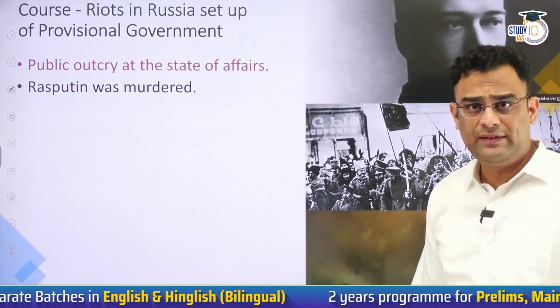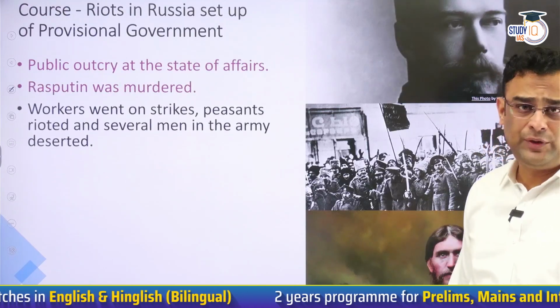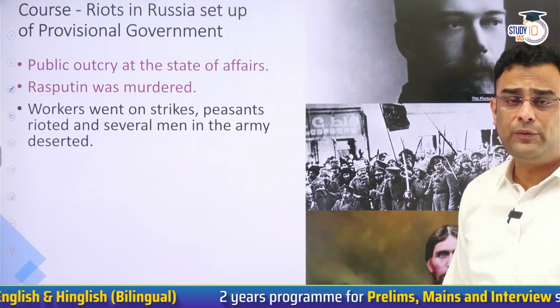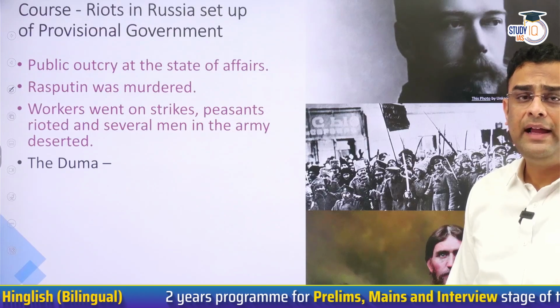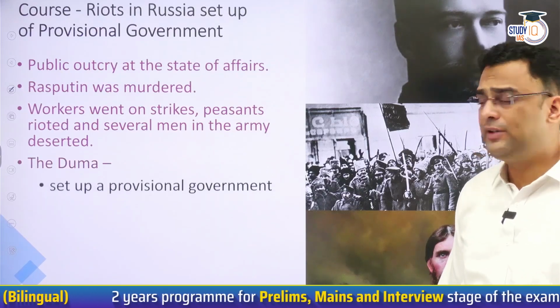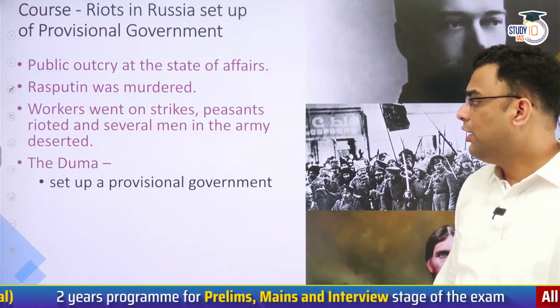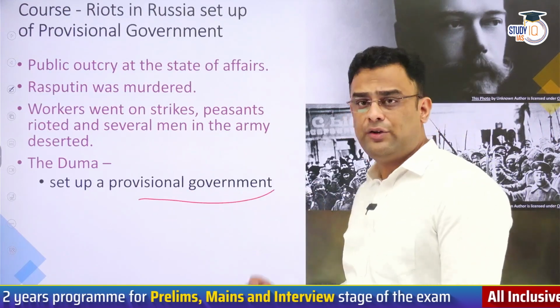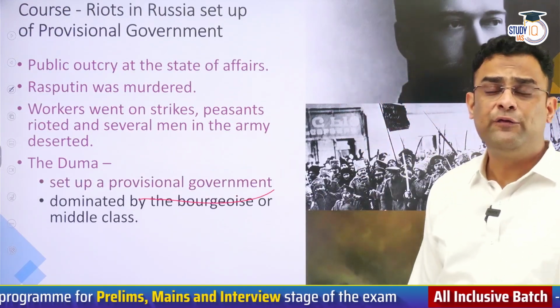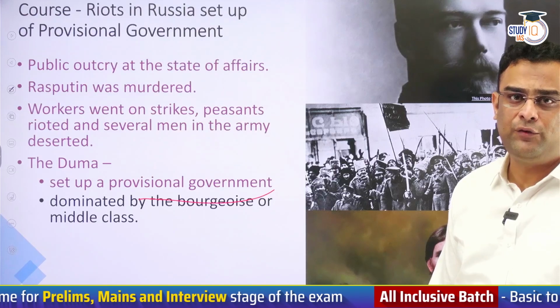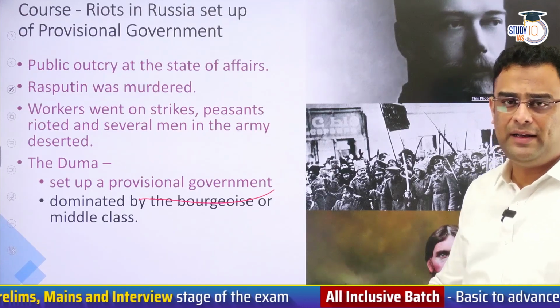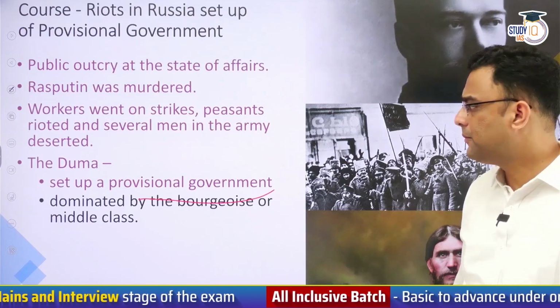People came out on the streets. They murdered this fellow Rasputin, the guru. Workers went on strikes, hartals, etc. And the Duma was forced to take some action. The Duma set up a provisional government to deal with the situation and forced the Tsar to abdicate from the throne. The Tsar was compelled to give up the throne.